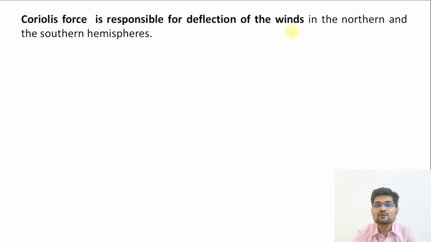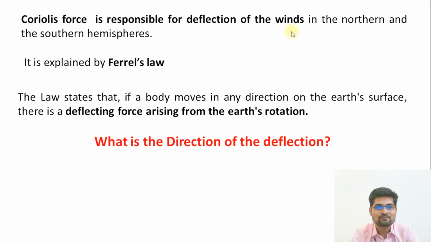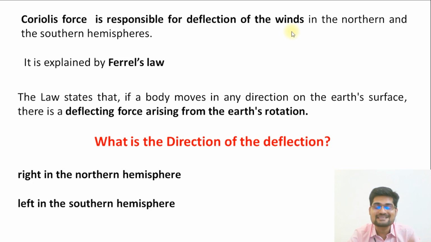Now, Coriolis force is responsible for deflection of the winds in the northern and southern hemisphere. It is explained by Ferrel's law, the law that states if a body moves in a direction on the Earth's surface, there is a deflection force arising from the rotation of the Earth. That is called Ferrel's law. So, what is the direction of deflection? Remember, it is right in the northern hemisphere, left in the southern hemisphere.